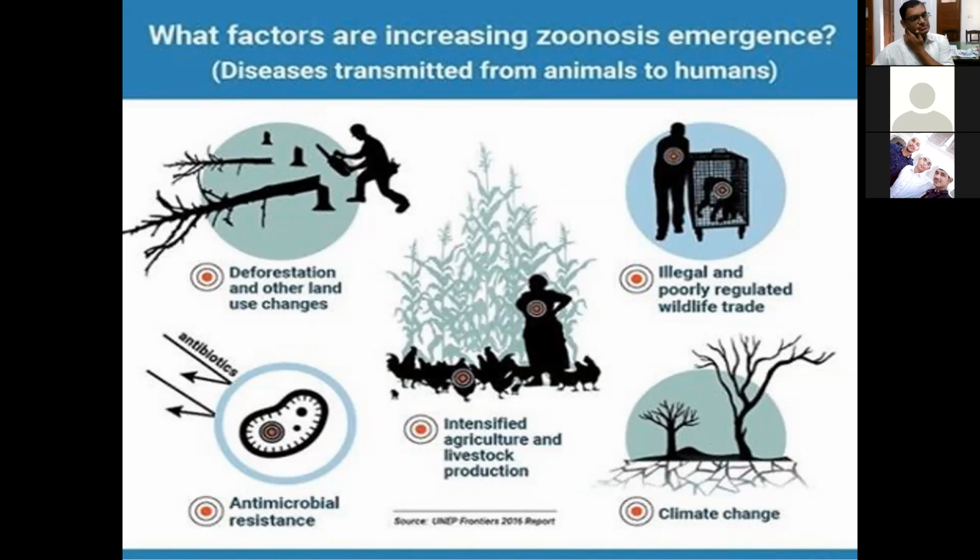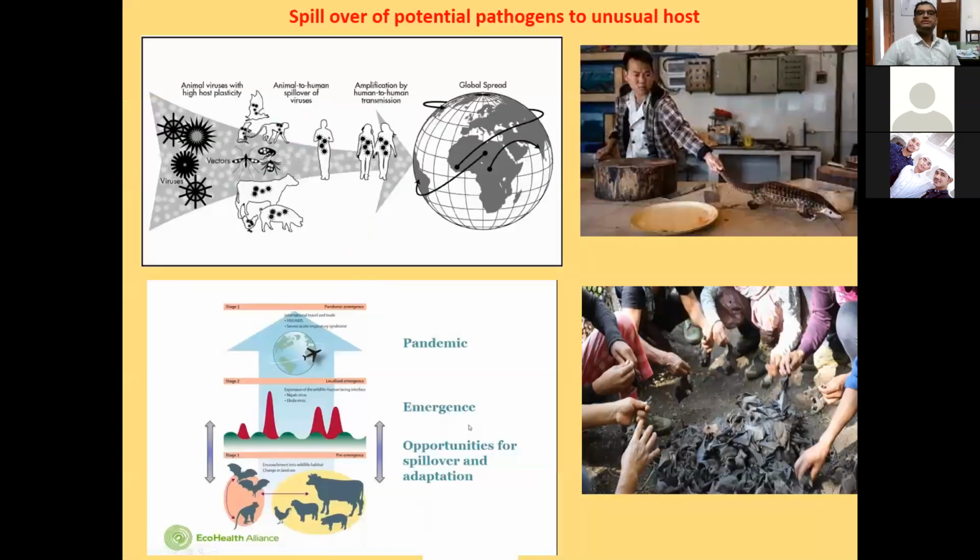Antimicrobial resistance, I told you that due to development of resistance, the re-emergence of disease takes place. So that is also a factor which leads to re-emergence of infectious diseases, which may be zoonotic in nature. Spillover of potential pathogen to unusual host.